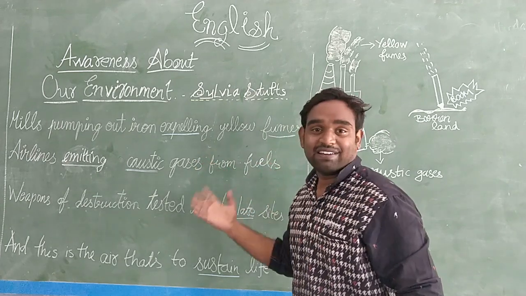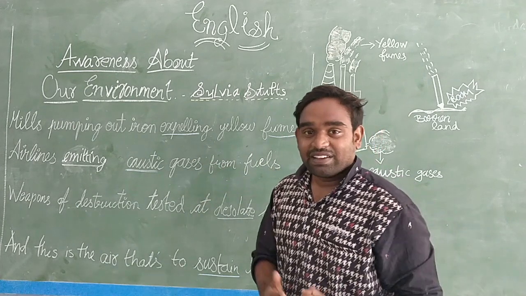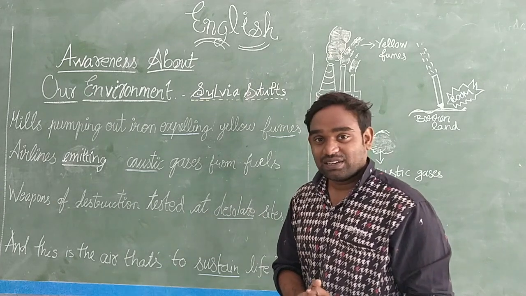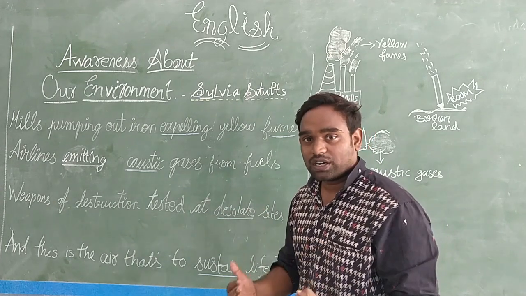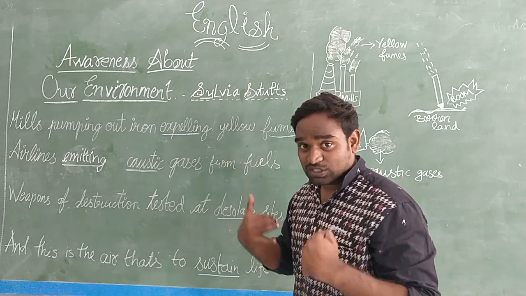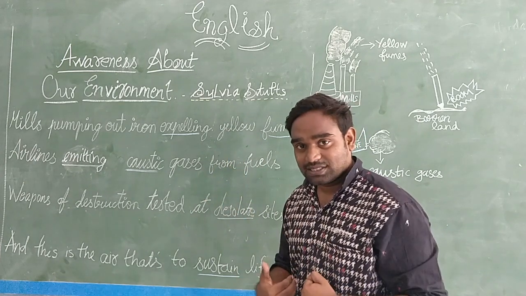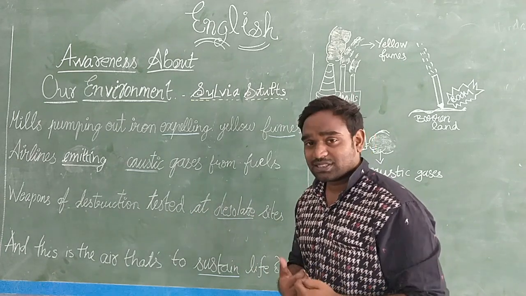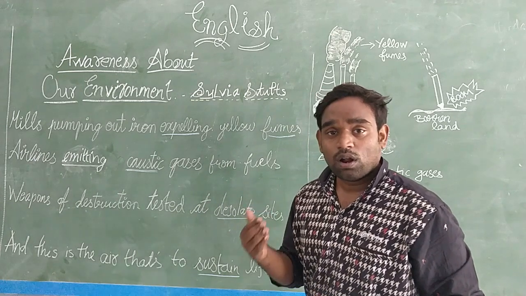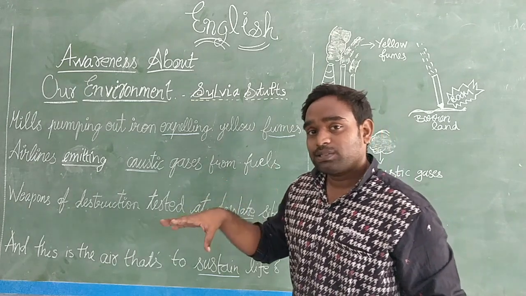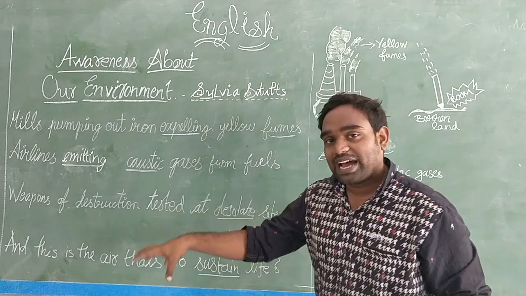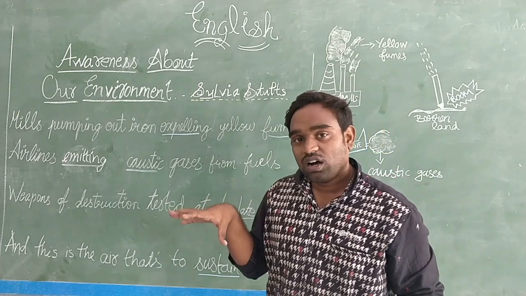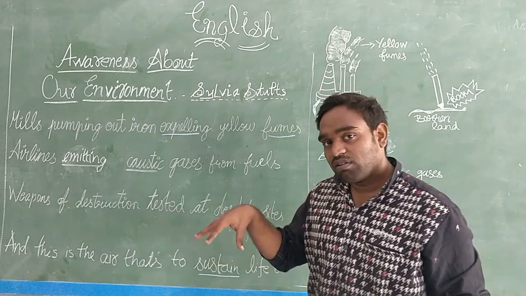Awareness about our environment. In the last class, we discussed the first two stanzas of this poem. Am I right children? It was interesting, right? We got to know about our environment because of the poet. The poet has told us about our environment. In the first two stanzas we learned about people polluting the land, and the second stanza is about people polluting the water as well as our food.